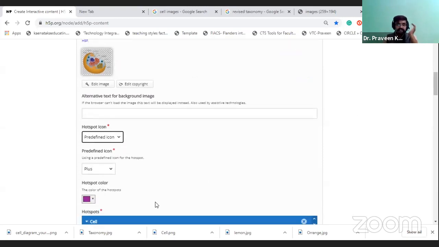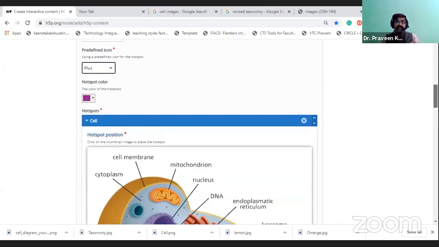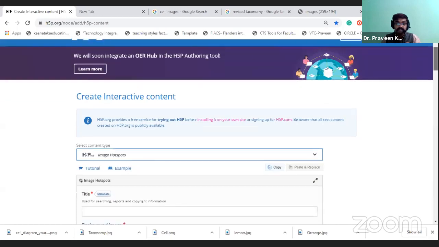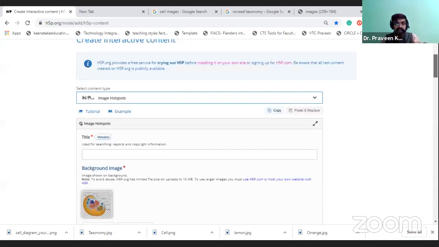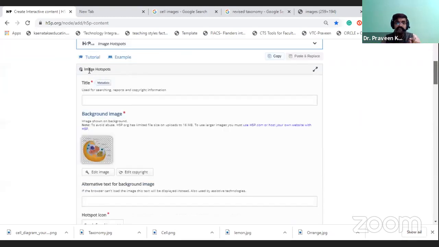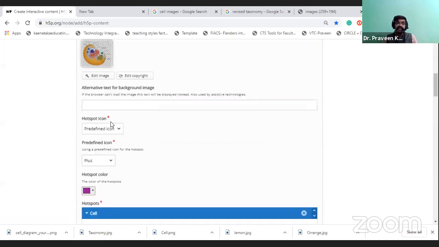Okay, then here it will be visible like this, plus, minus, what type of information it should be visible. See, observe here. First I have added the image. I clicked on create interactive, and I have selected the hotspot. In that hotspot there is an option called image hotspot. Here I have given the title called human cell. Then the background image is there. I have selected the background image, which I already have in my computer system.